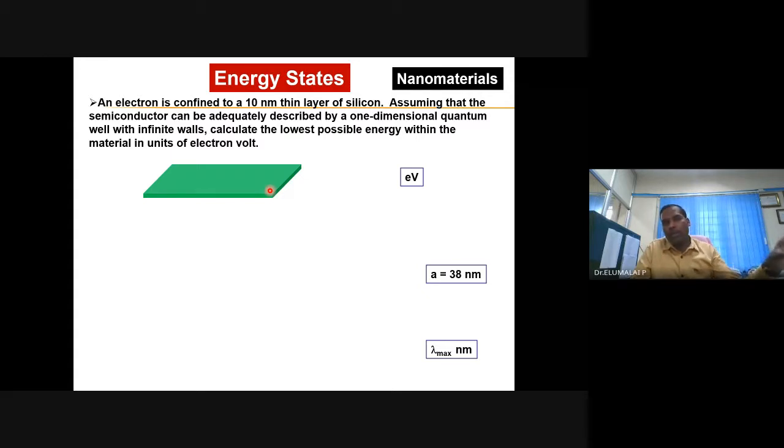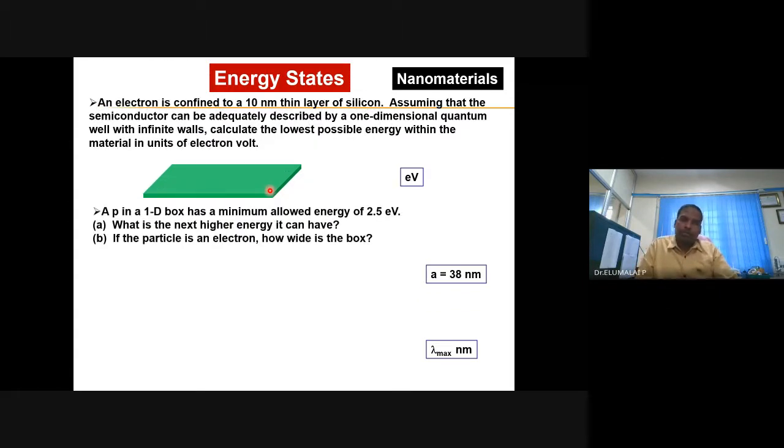So you multiply, and you are going to get the lowest possible energy, which is nothing but the ground state energy. If you are asked to estimate the first excited state energy, instead of n equal to 1, you will take n equal to 2: 2 square h square divided by 8 m a square.